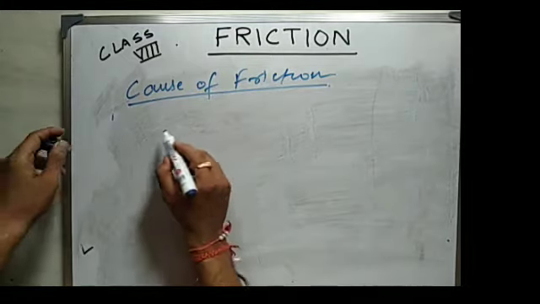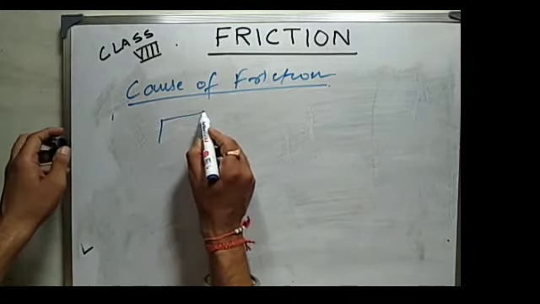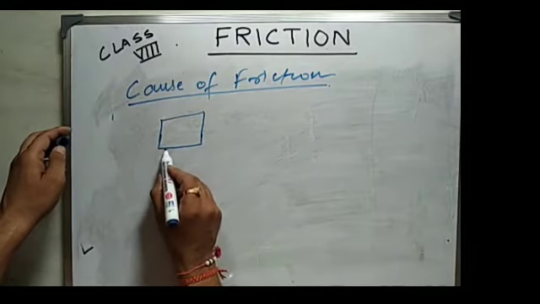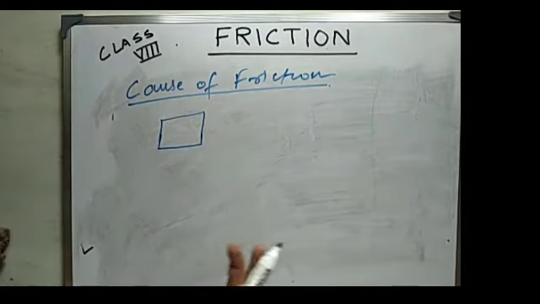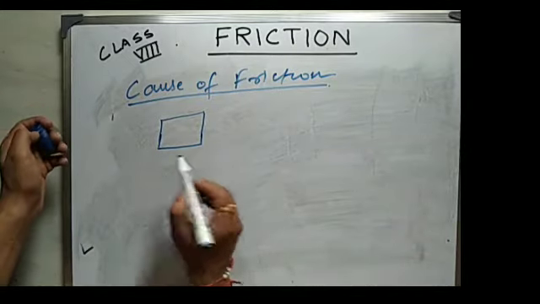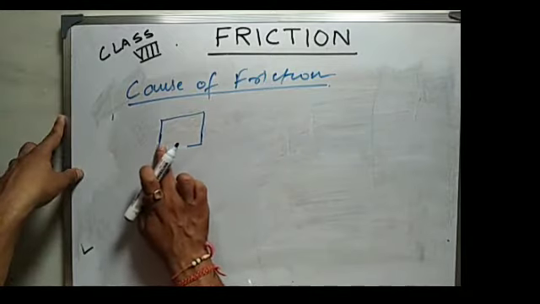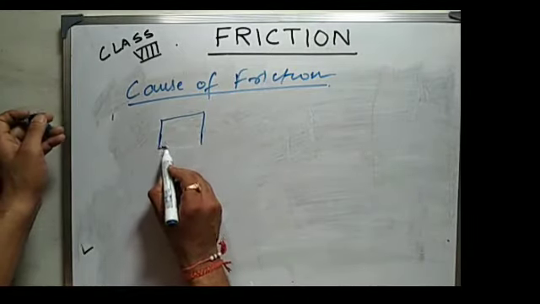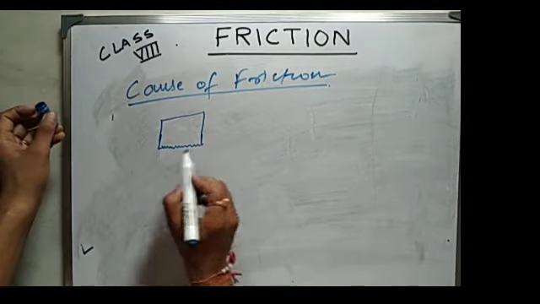Basically, what we see, the surface of the book and the surface of the table, or rather any two surfaces, we see that the surfaces are smooth, but in reality actually the surface is not smooth as it is seen. The surface is rough like this.